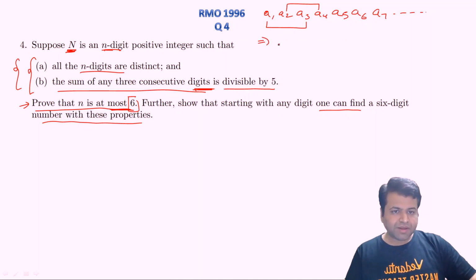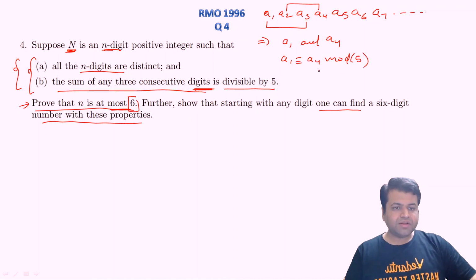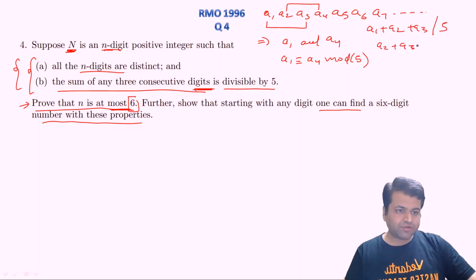This will simply imply that a1 and a4 should leave the same remainder when divided by 5. That is, a1 and a4 should be congruent modulo 5, right? Why? Because a1 plus a2 plus a3 is divisible by 5, and a2 plus a3 plus a4 is also divisible by 5, right?